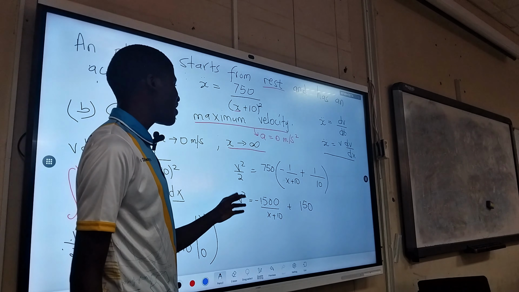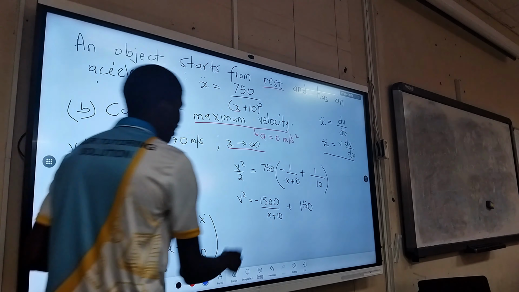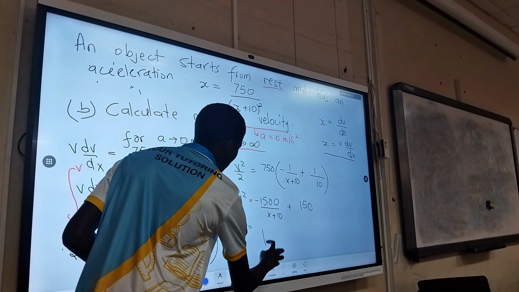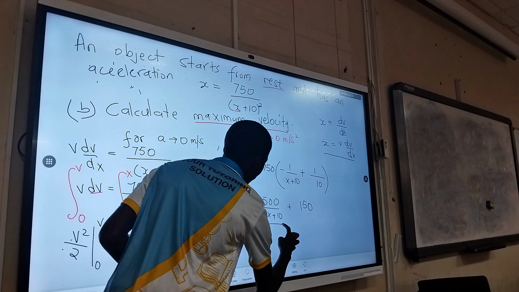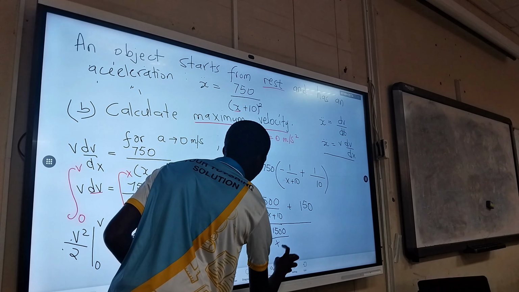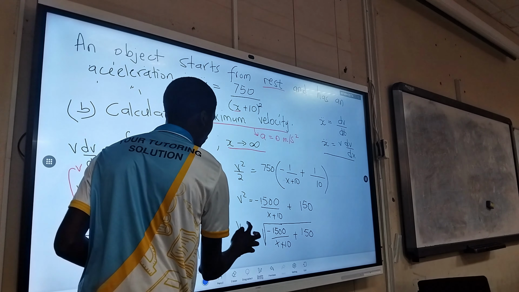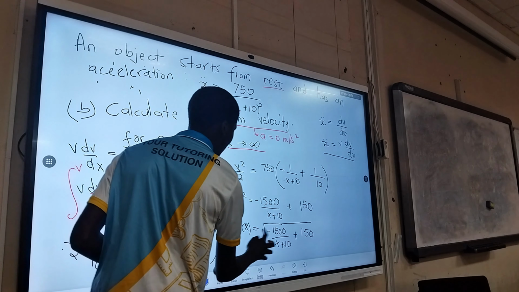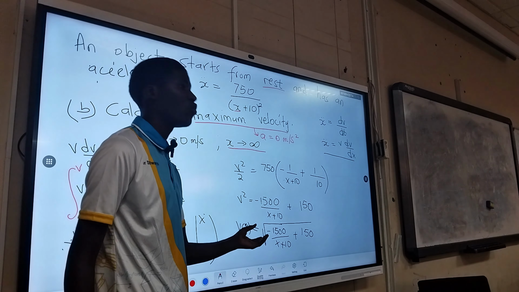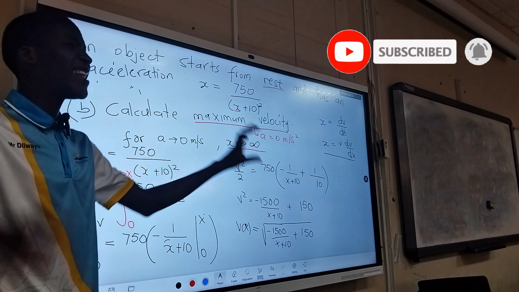And then remember, we want the equation of velocity and we have v squared. So we just have to take the square root of all the things. So the equation for velocity there will be the square root of negative 1500 over x plus 10 plus 150. So this is the equation of velocity as a function of position. Note well that our equation of velocity with respect to the change in position is this. So you can use this to test any other ratio.